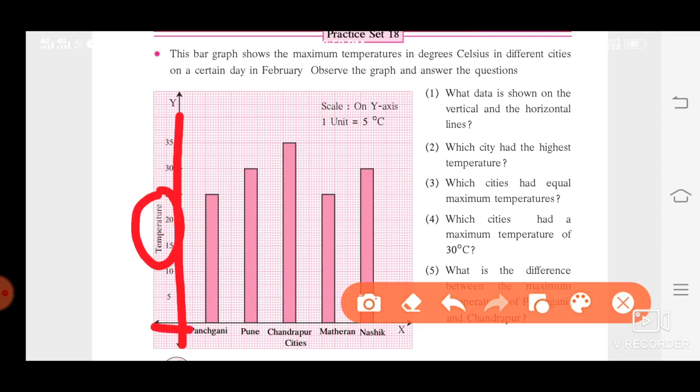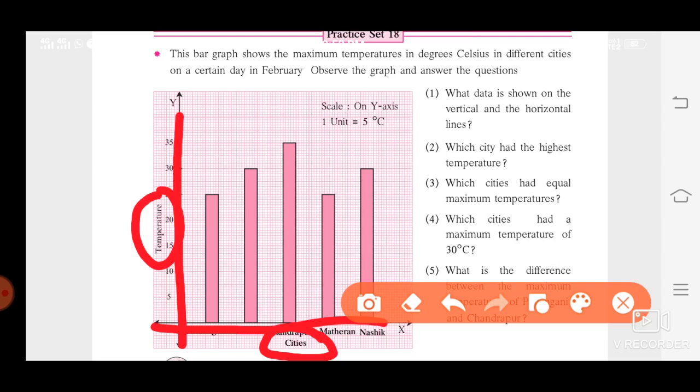Now the horizontal line, that is this one. Yeah, this is our x-axis, which gives us information about the cities. Yes, so you can write the answer. Temperature is shown on the vertical line and different cities are shown on the horizontal line.